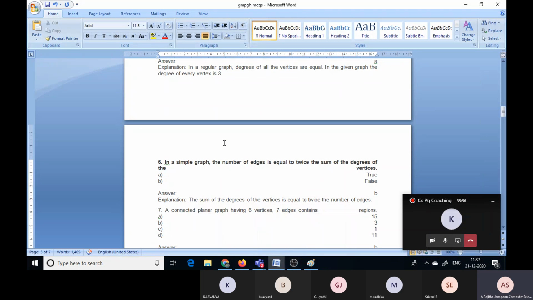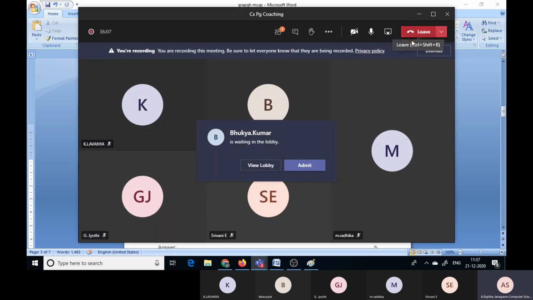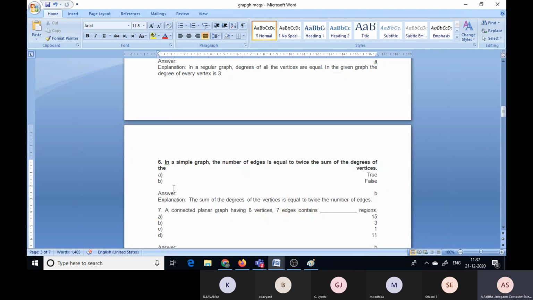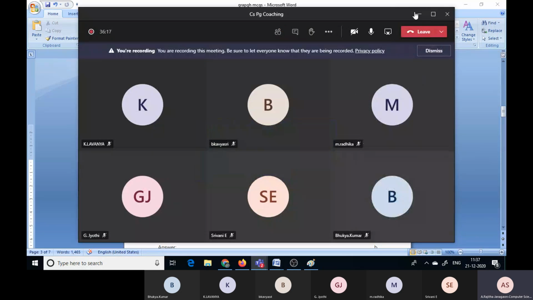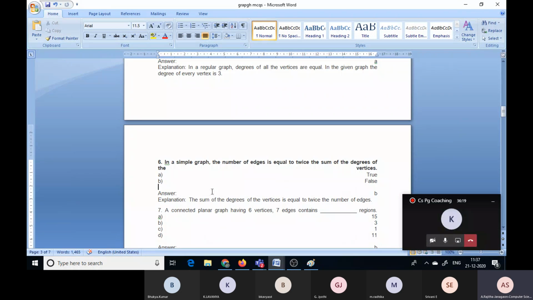In a simple graph, the number of edges is equal to twice the number of degrees of the vertices. That means the sum of the degrees of the vertices is equal to the sum of the... In a simple graph, in the sense what?